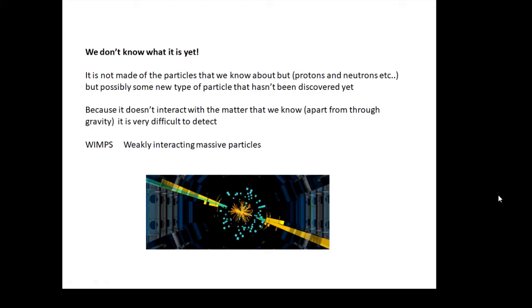There's this idea, they've called them WIMPs, weakly interacting massive particles. Over at CERN in Geneva, in the old particle accelerator there, this is one of the things that they are looking for. They're looking for dark matter particles, but they haven't got them yet.